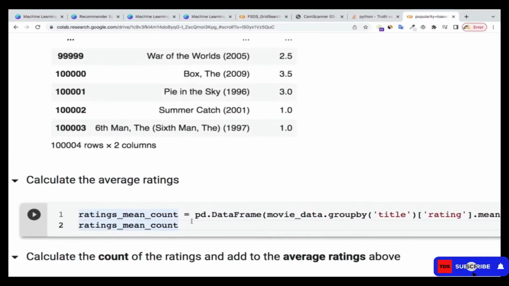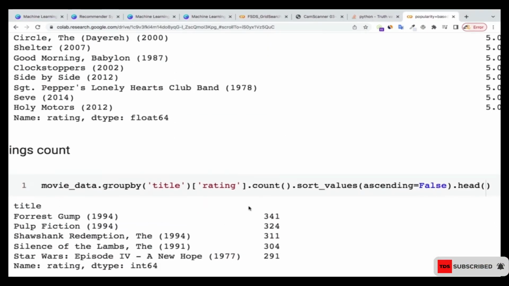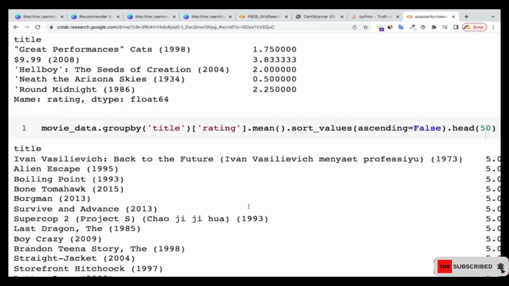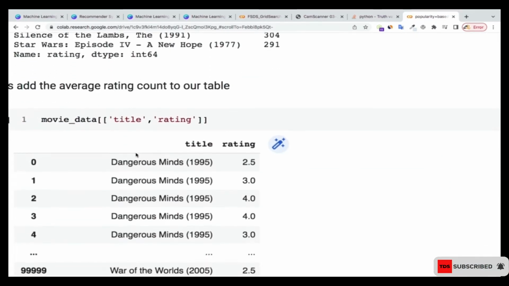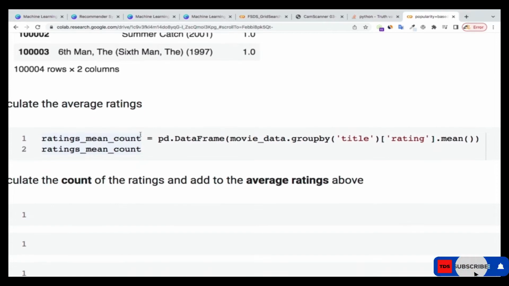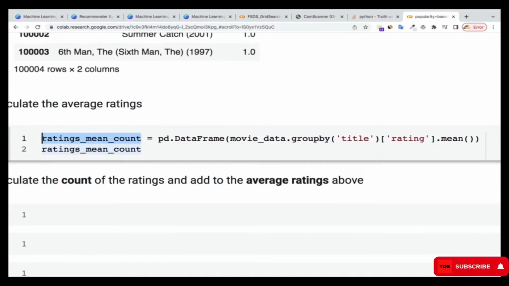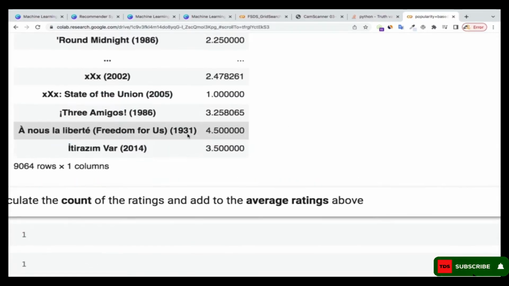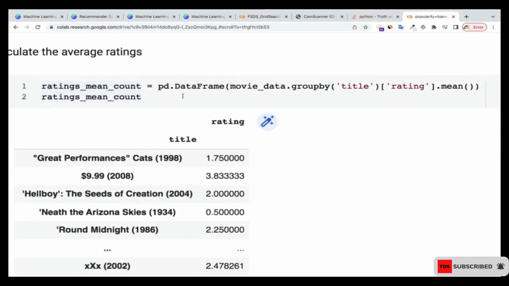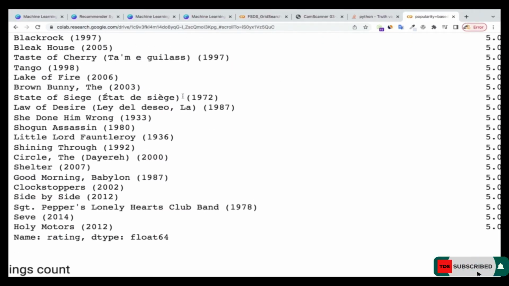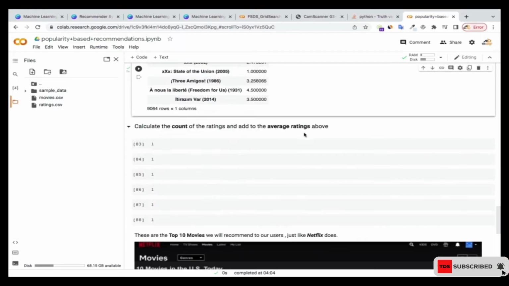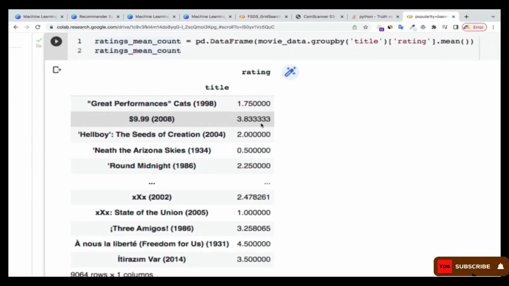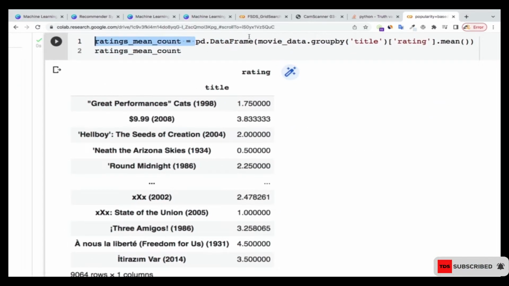I'm going to now store, if I do the calculations over here, like I was calculating the mean, this one, and I did not store it in anything, so I'm going to store it in a variable called ratings mean count. So let me do that one and let you see. And I'm also converting it into a data frame over there, unlike here where this one was not in a data frame. I'm converting it into the form of a table, in a tabular form. That's why here I'm using pd.DataFrame over there.